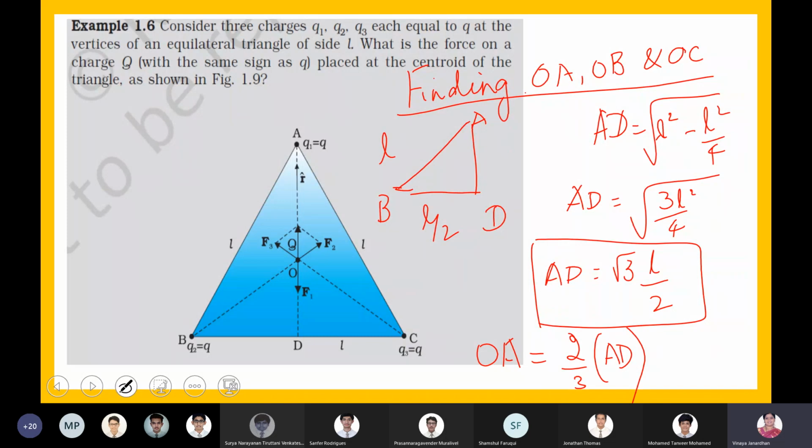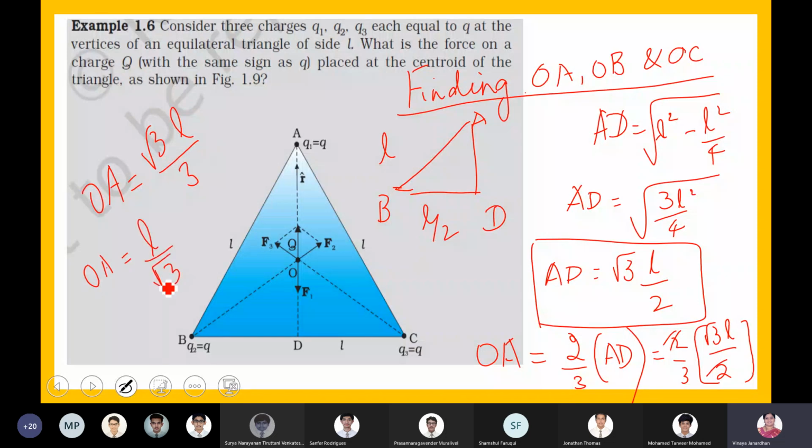Now the distance OA is 2/3 of AD. The distance OA is always 2/3 of AD. So 2 by 3 into root 3 L by 2. So what will be the OA? OA is equal to L by root 3. Are you all getting this? Do you all understand? Yes, ma'am. Yesterday I have completed this: OB, OC also will have the same value.